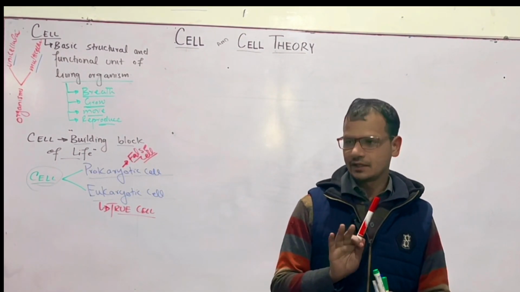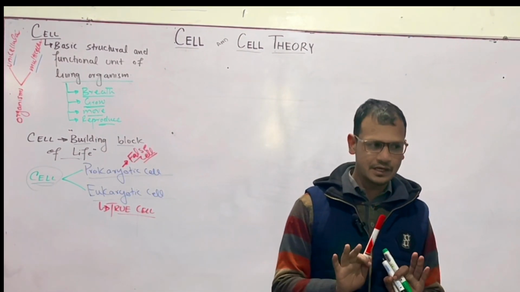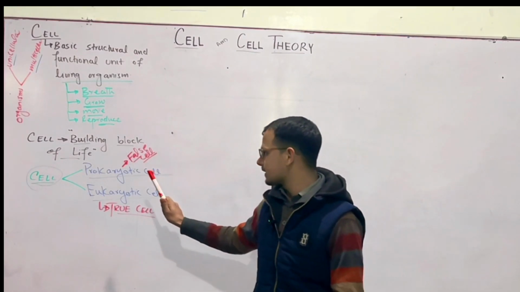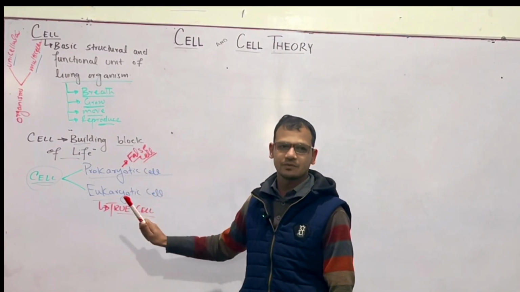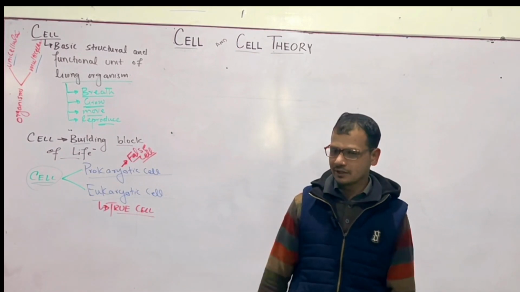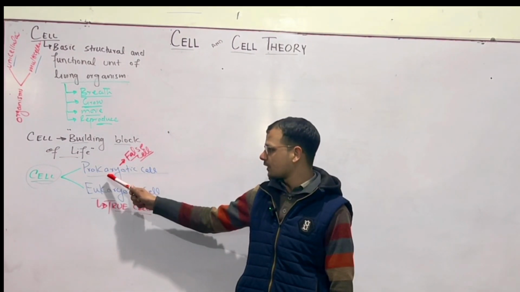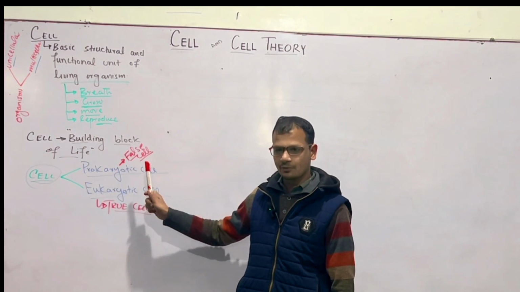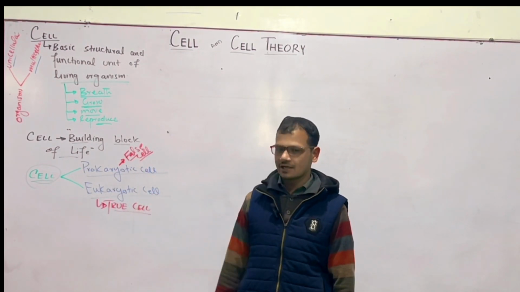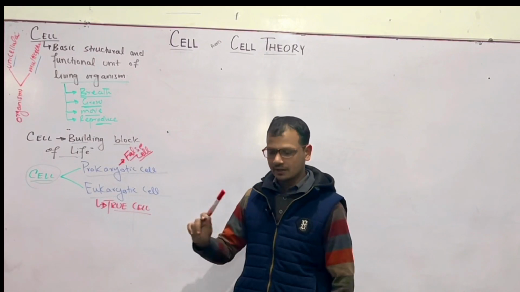Why? One question arises in the brain: why do prokaryotic cells lack these systems and eukaryotic cells have so many systems? Why does the prokaryotic cell have no proper system and the eukaryotic cell have a complex system?